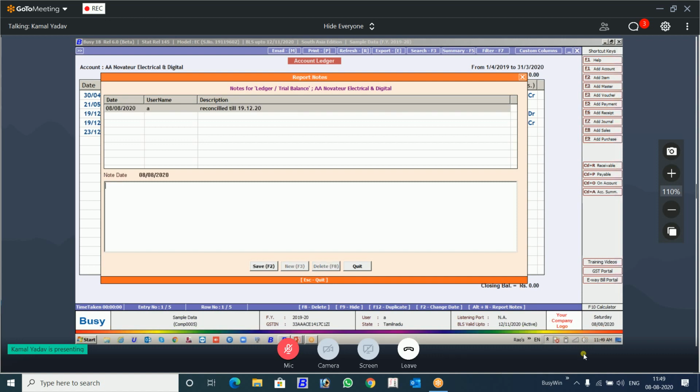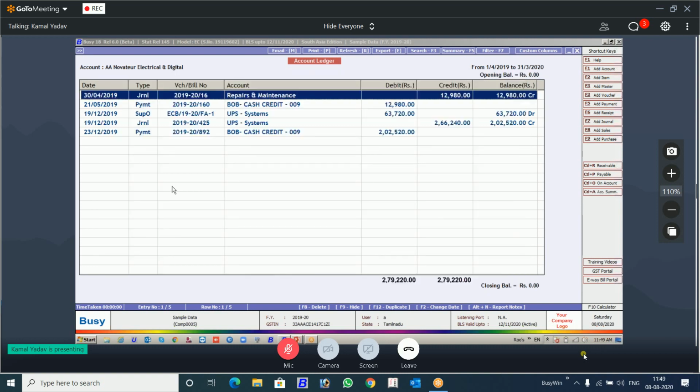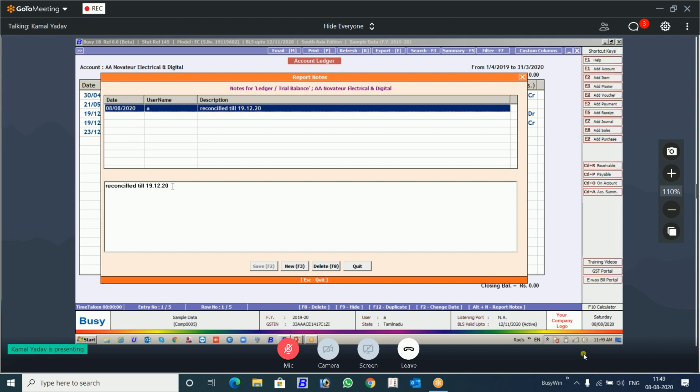Again, if you want to write anything, you press F3 and create a new note for this ledger. It will show you the date, user, and what the description was. If you want to change it, you can change it here also. Now, what will be the use of this note? Anytime, again, you will press Alt N, you will see this note here. You can add more and more notes like that.